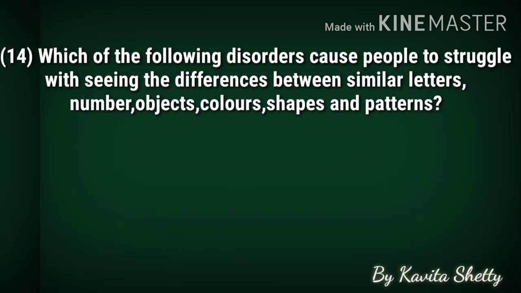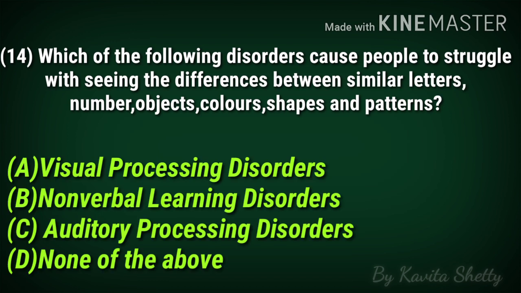Moving towards MCQ number 14. Which of the following disorders cause people to struggle with seeing the differences between similar letters, numbers, objects, colors, shapes, and patterns? Again, the options are the same as we have seen in MCQ number 13. So here the correct option is A, visual processing disorder, and it is very simple to understand.